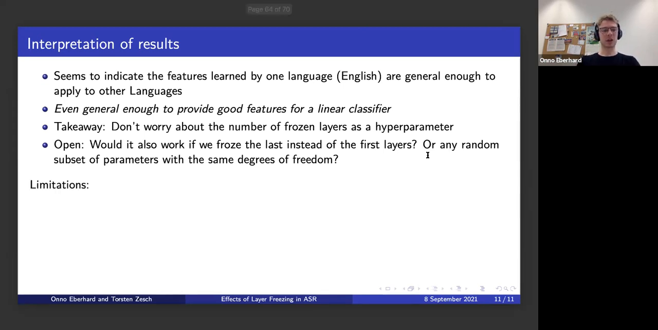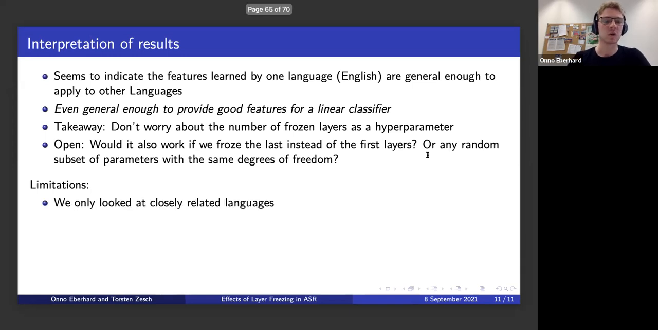Oh, and lastly, I just want to mention a few limitations of this work. So we only looked at very closely related languages here. So the original language was English, and then we transferred to German or to Swiss German. These are closely related. They maybe don't sound very similar. So it's not obvious from the start that the features learned for English would also work well for the other two languages, but they are still closely related.